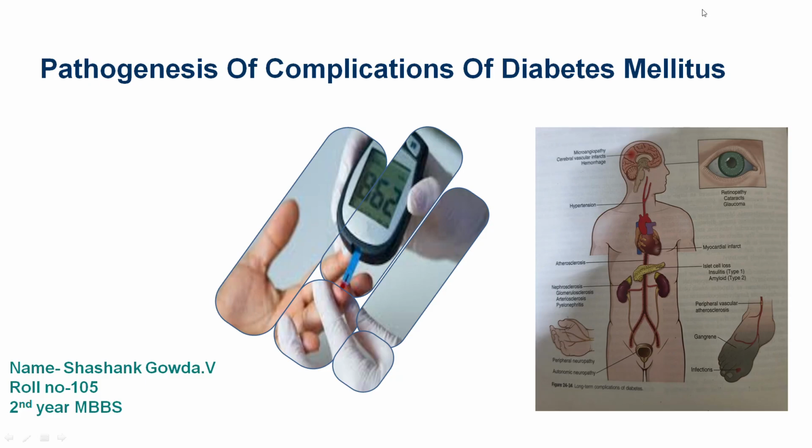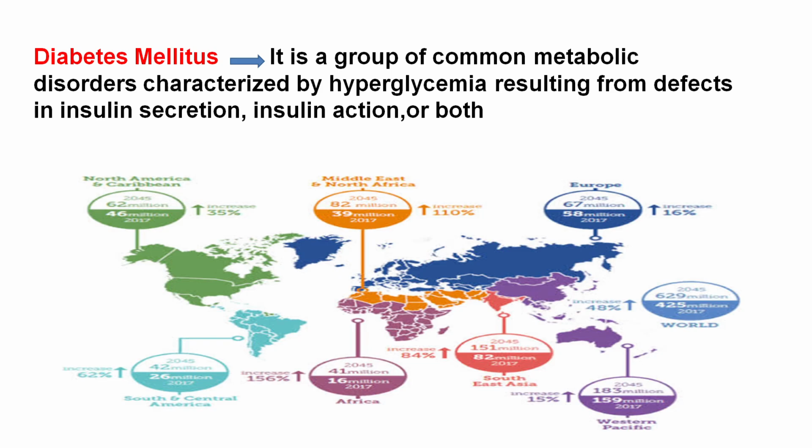First thing I have to make clear is that when we talk about the pathogenesis of complications of diabetes mellitus, we usually discuss chronic complications, not acute complications, because these chronic complications take years to form, rather than acute complications which take a very short duration. So next, going on to the topics. So what is diabetes mellitus?